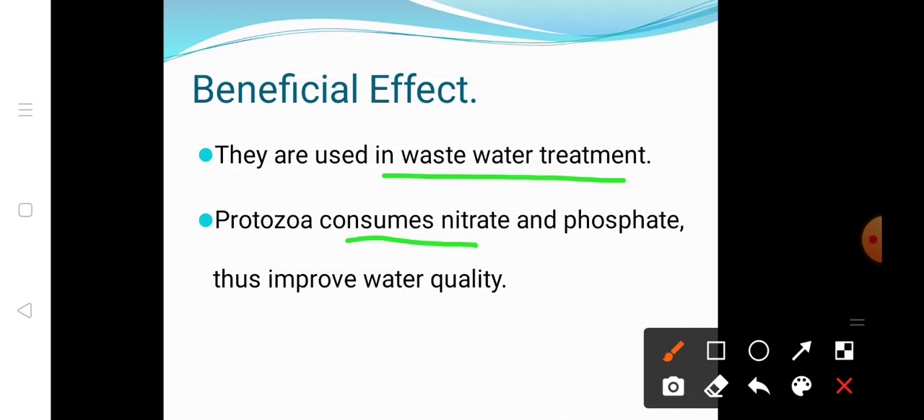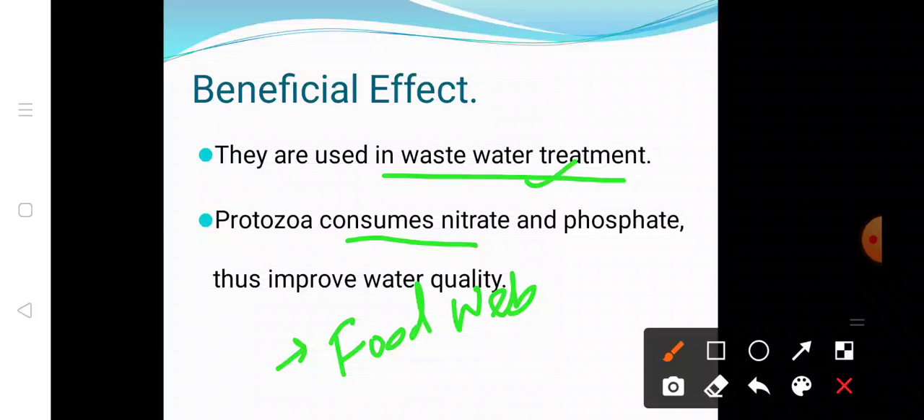The other beneficial effects are that they are used in sewage treatment and effluent treatment, helping to improve the water quality. They are also an important part of the food web. You can also say that they are used as a research tool. They are also used in oil exploration. So these are the beneficial effects of protozoa.